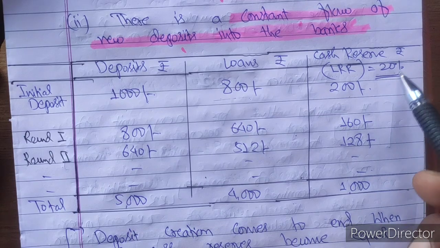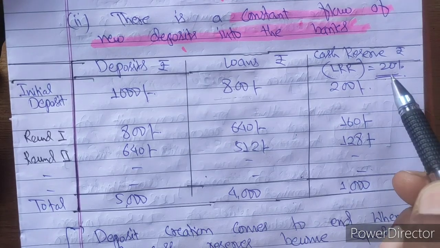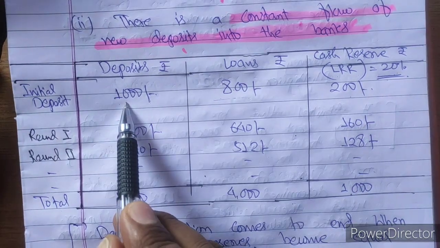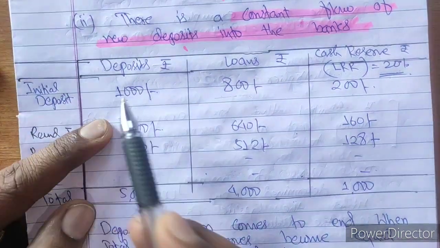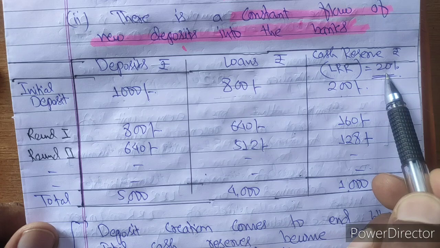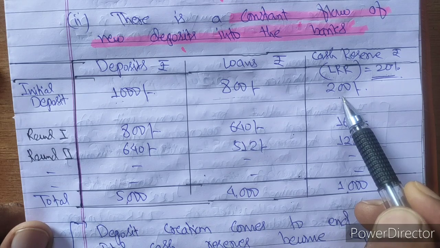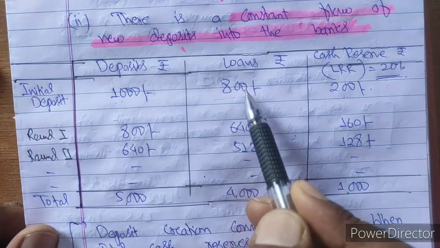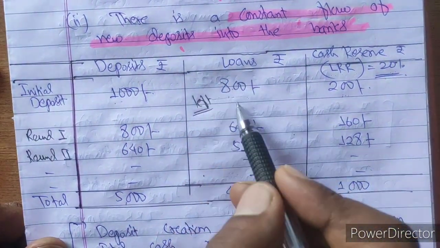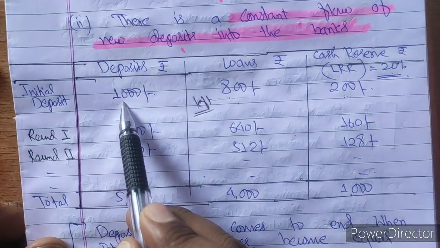If it is 20%, say, there must be one rate of LRR. This reserve ratio will be taken from total deposits. The initial deposit is 1000. Out of 1000, the bank is liable to keep the LRR of 20%. What will 20% of 1000 be? This will be 200, so the bank will keep 200 with them. The remaining, leftover amount is 800. This leftover amount is there to give as a loan, and the whole amount will be given as a loan. I hope this concept is clear to you. The initial deposit made by depositors is 1000.